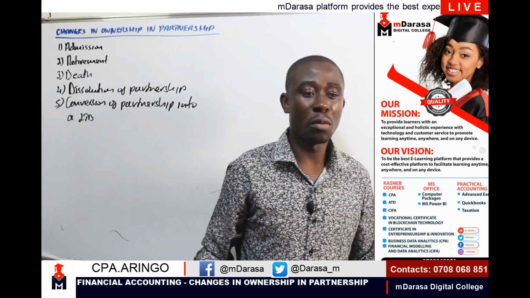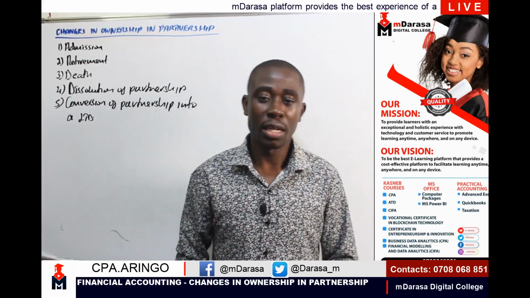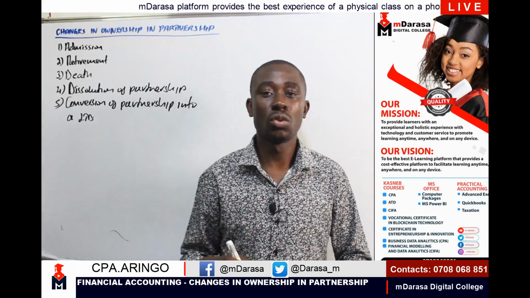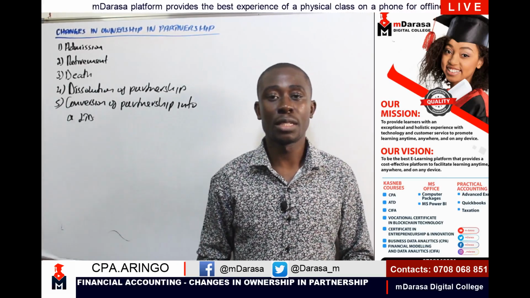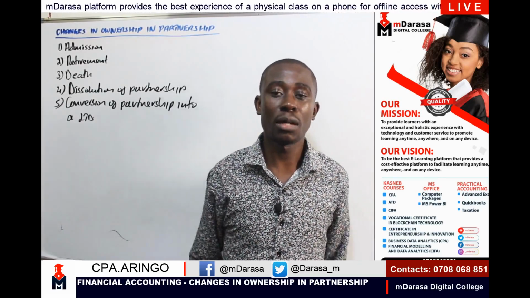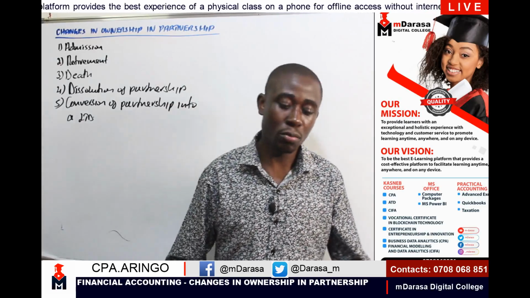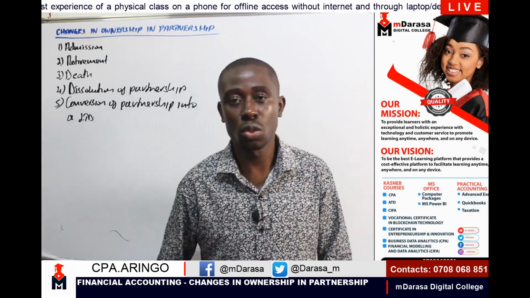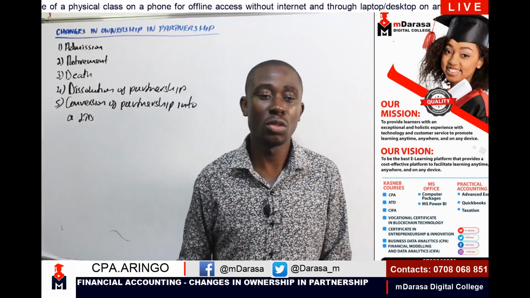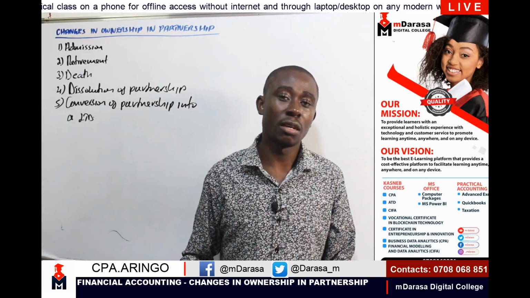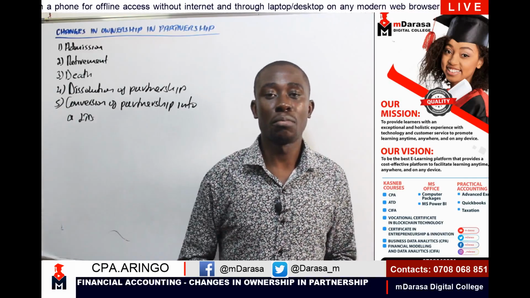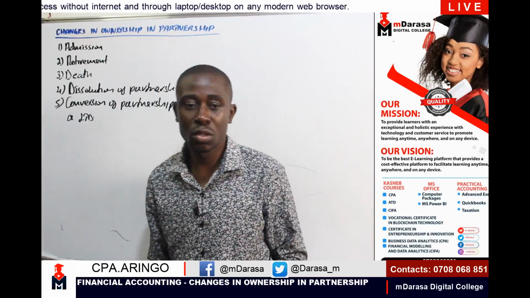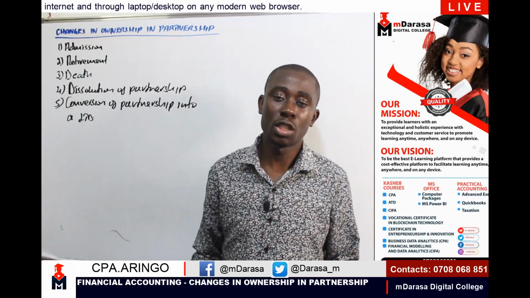You'll find that probably at this point our company will have grown. Yes, we're operating as partners, but you just decide to make it a limited company, whereby you can also invite the public to buy shares. Say, for example, we have a company which has grown. Initially, we're operating as partners, but we decide that this business has grown and we can invite the public to purchase shares. So these are causes which might lead the ownership of the partnership to change.